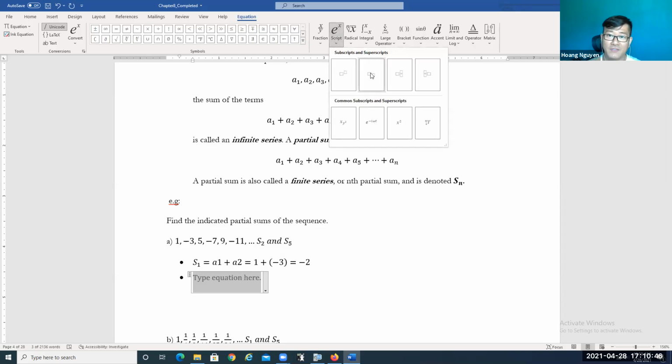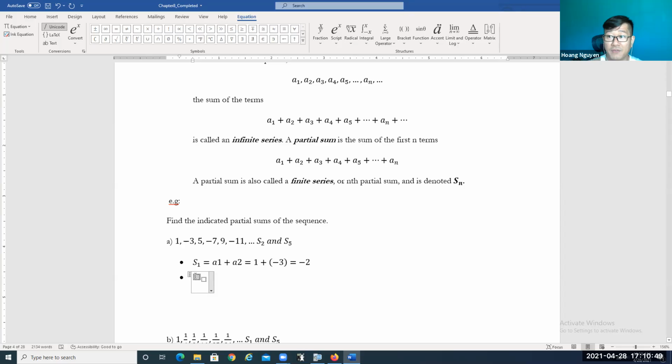So what does it mean by S5? S5 is the sum of the first 5 terms, right? So it's equal to A1 plus A2 plus A3 plus A4 plus A5. Now let's see what A1 is. A1 is equal to 1, A2 is equal to -3, plus A3, which is 5, and then A4, 1, 2, 3, 4, is -7, and plus A5 is going to be 9.